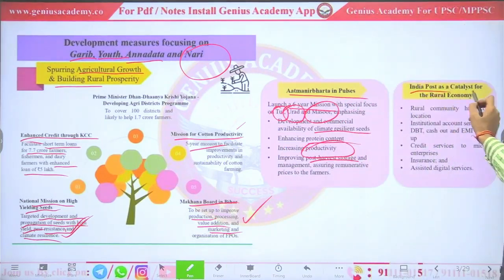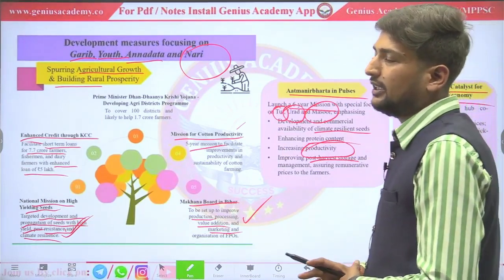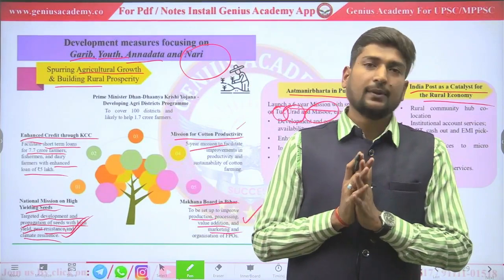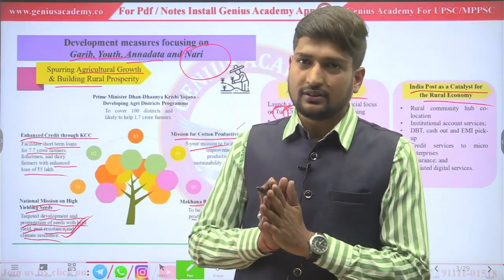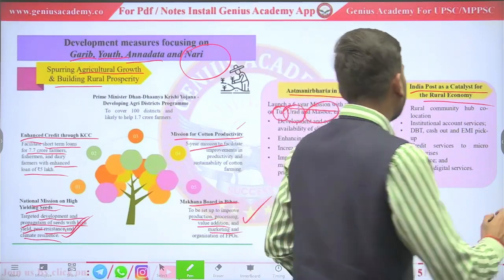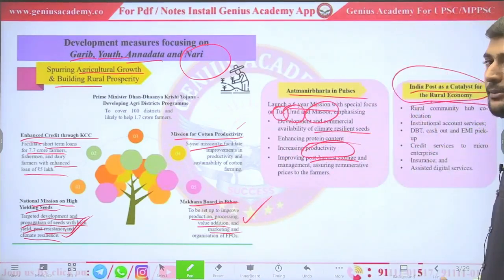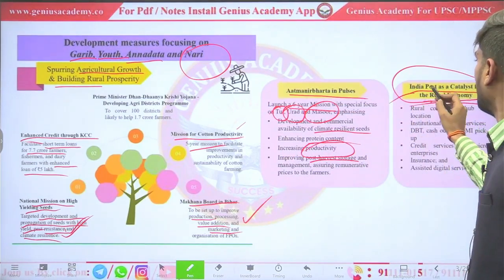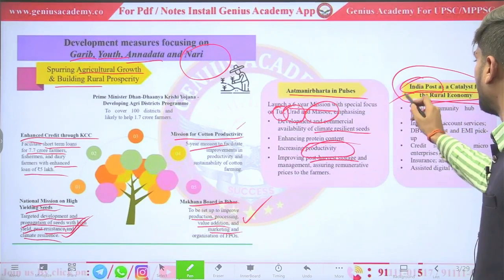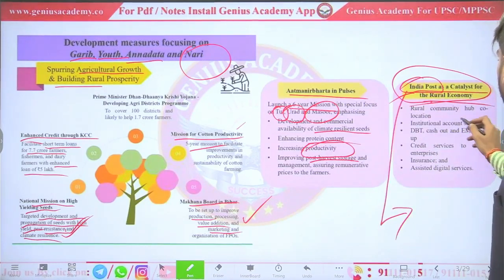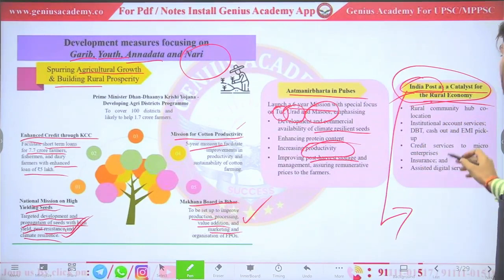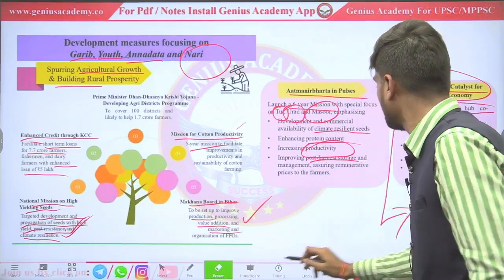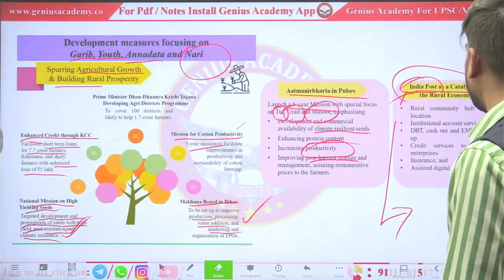Let's discuss India Post as a catalyst for the rural economy. See, India Post. Nowadays post is not so much in use. We are totally dependent on Gmail, email for our postal services. But what is the government doing? The government is taking full benefit of this post office in rural areas. Government wants to make it a rural community hub.